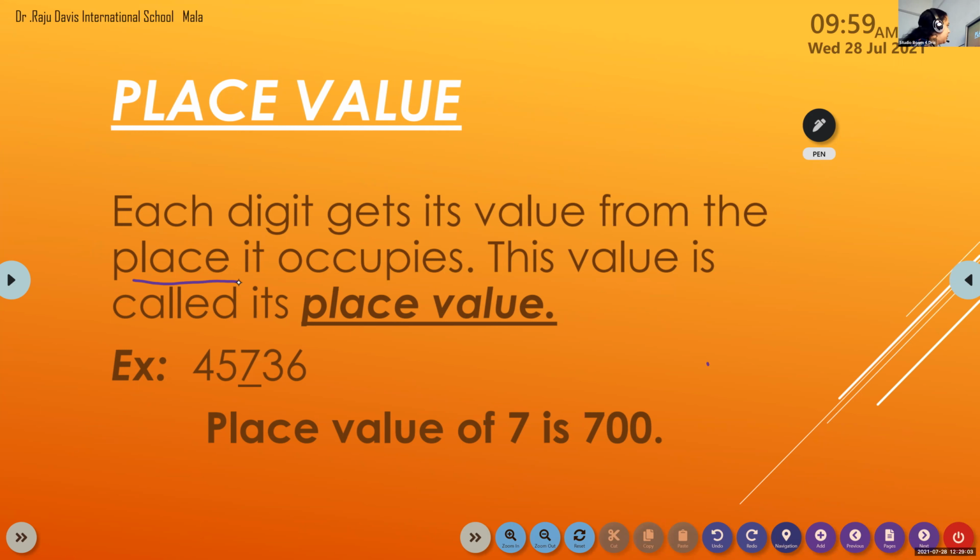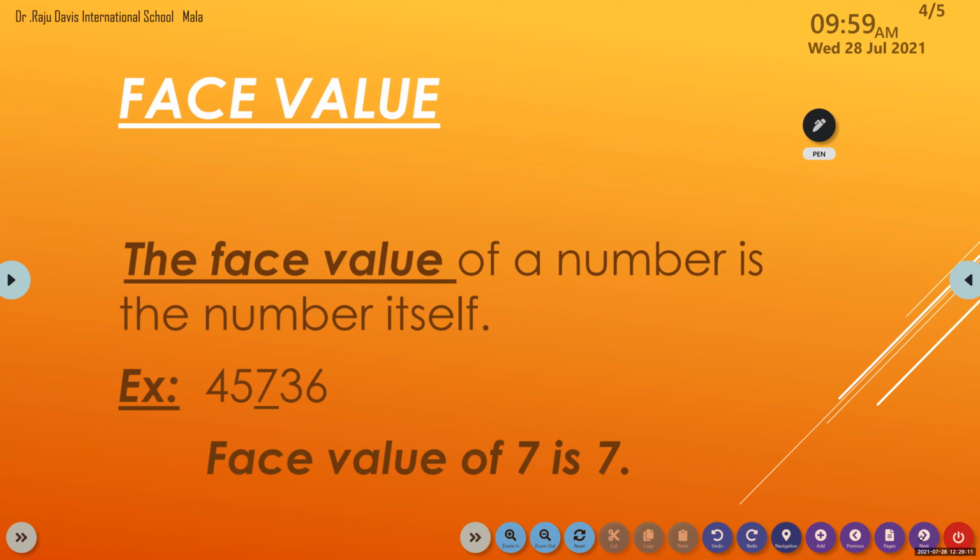And this value is called place value. Siddharth, can you read what is a face value? A face value of a number is the number itself. Face value is the same number, no change. See here, 7 is in the hundreds place, but the face value is 7 itself.